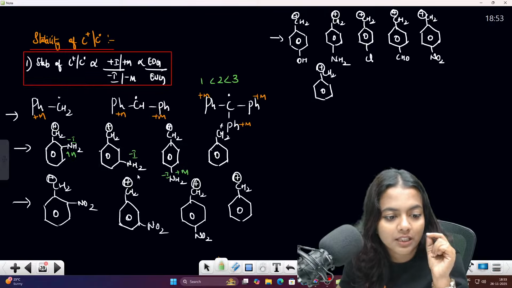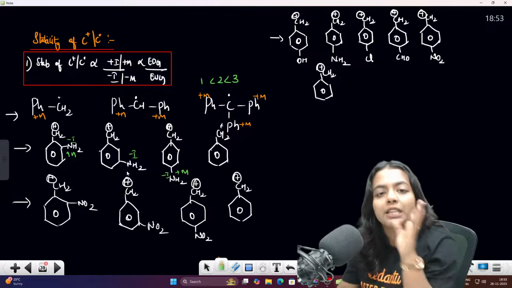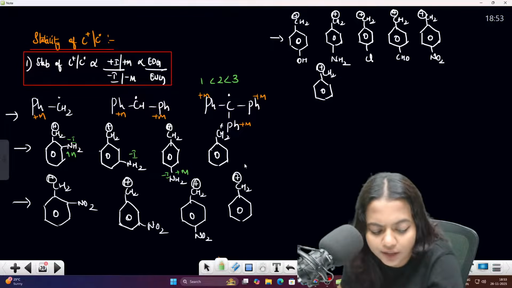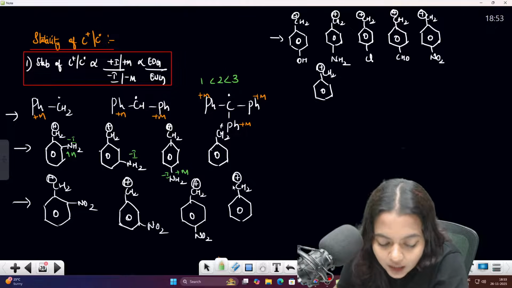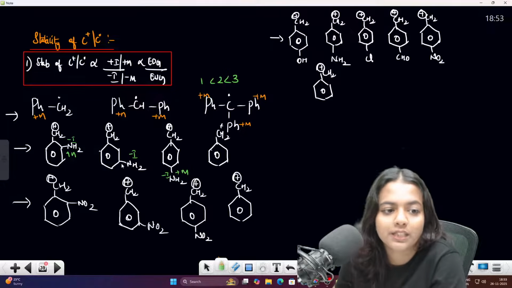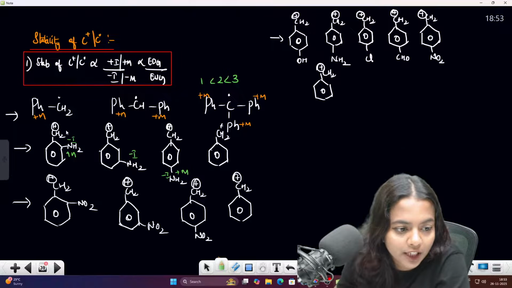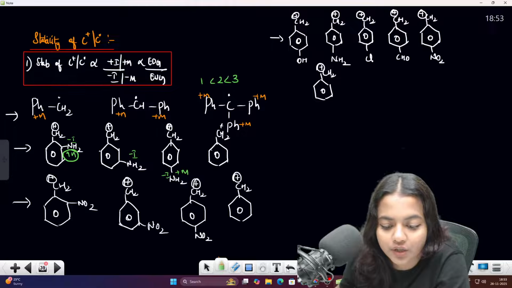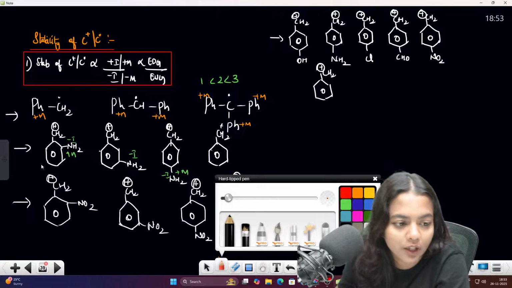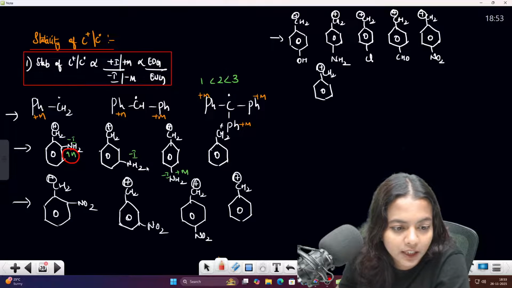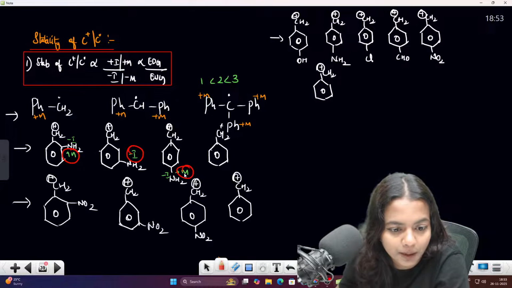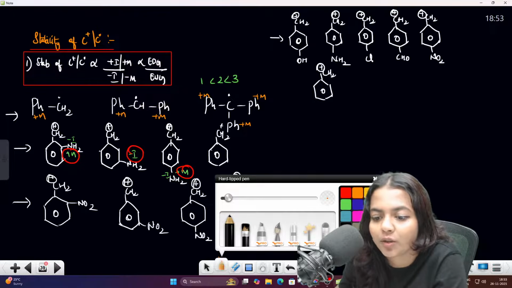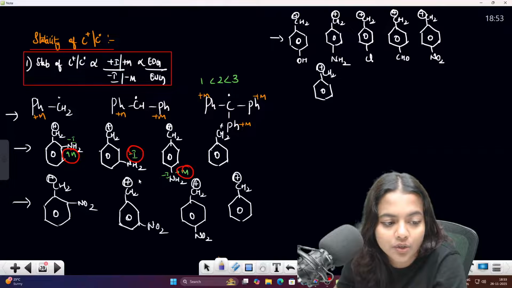So they don't have any effect here. There is no plus M effect, there is minus M effect; here the effect is zero, neutral. So plus M effect increases. Which one will be dominant here? Plus M effect will be dominant. Here only minus I effect is there, here plus M effect. Whichever has plus M effect will be more stable. Am I right, my dear students? So this one will be stable.